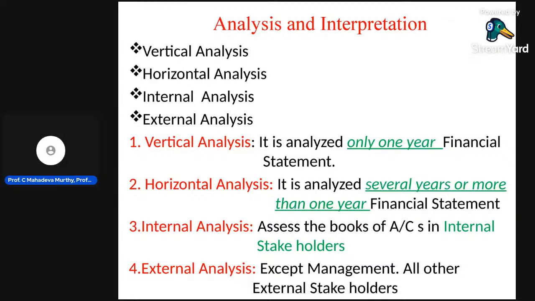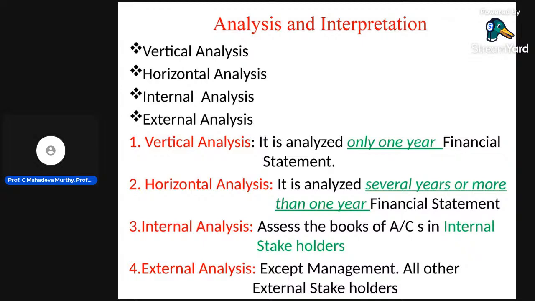Then internal auditors. The internal auditor is also internal analysis, and that is also most important, because if we submit books outside, we need to prepare them as per the accounting system. Then external analysis. External analysis means except management, all other external stakeholders.